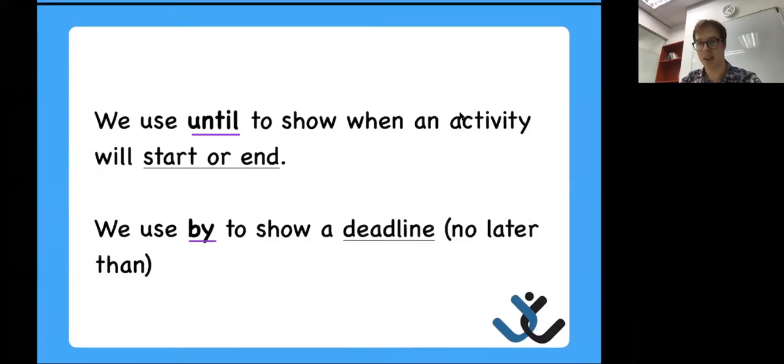Now I could also say, oh yeah, at work I'll finish by 6. So for me, 6 is my deadline. 6:30, 7 o'clock, I don't want to stay here until then, right? I'm saying 6 is my latest time to stay at work, right? No later than that time. I'll say by 6. I want to leave by 6. I want to finish by 6. I plan to finish by 6. That's my end time, my deadline, okay?